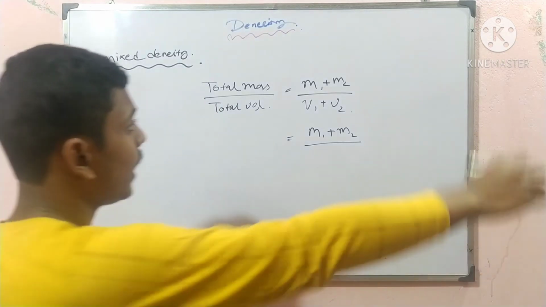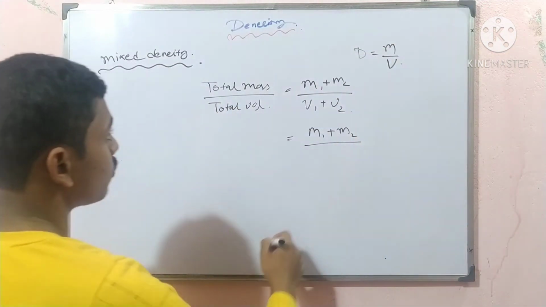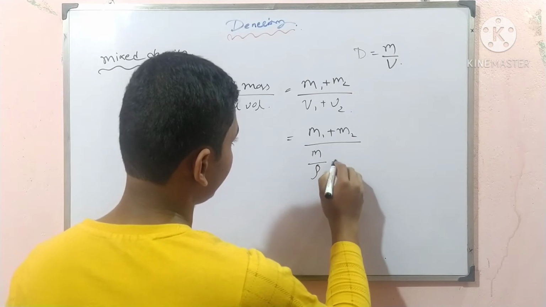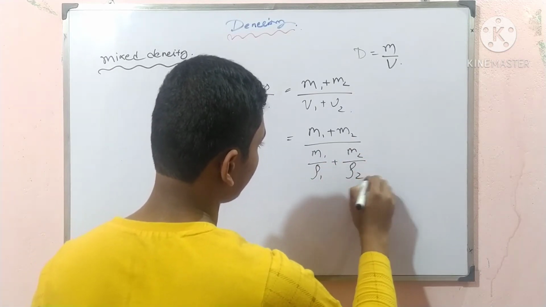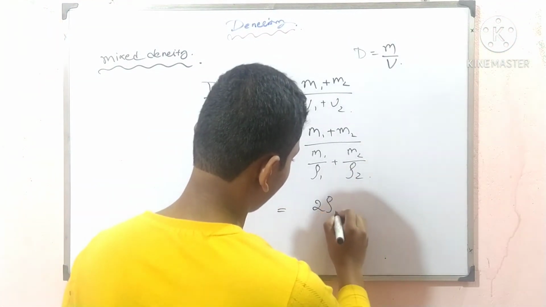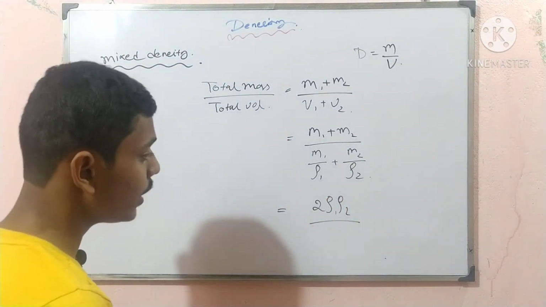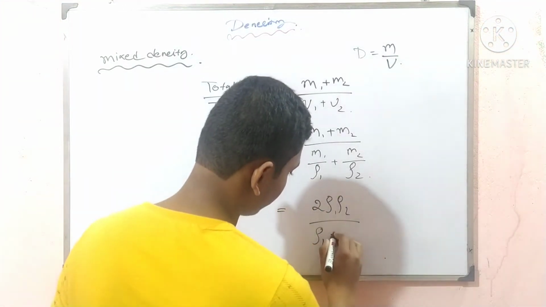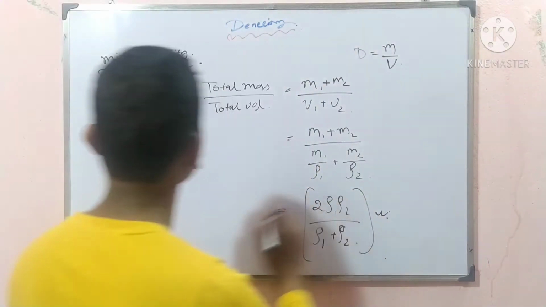Density is equal to mass upon volume, so volume is mass divided by density: M1 upon rho 1 plus M2 upon rho 2, where rho 1 is the density of liquid 1 and rho 2 is the density of liquid 2. That is the formula of the mixed liquid.